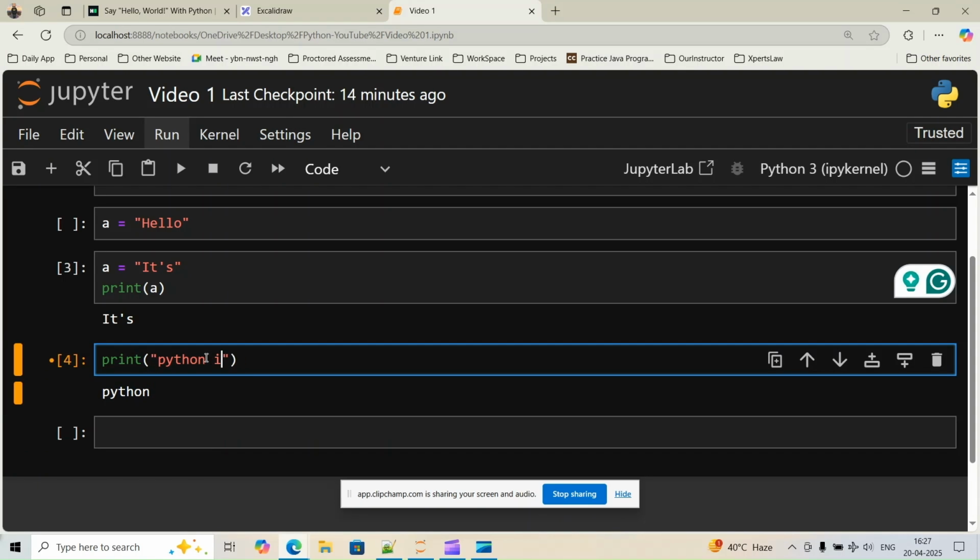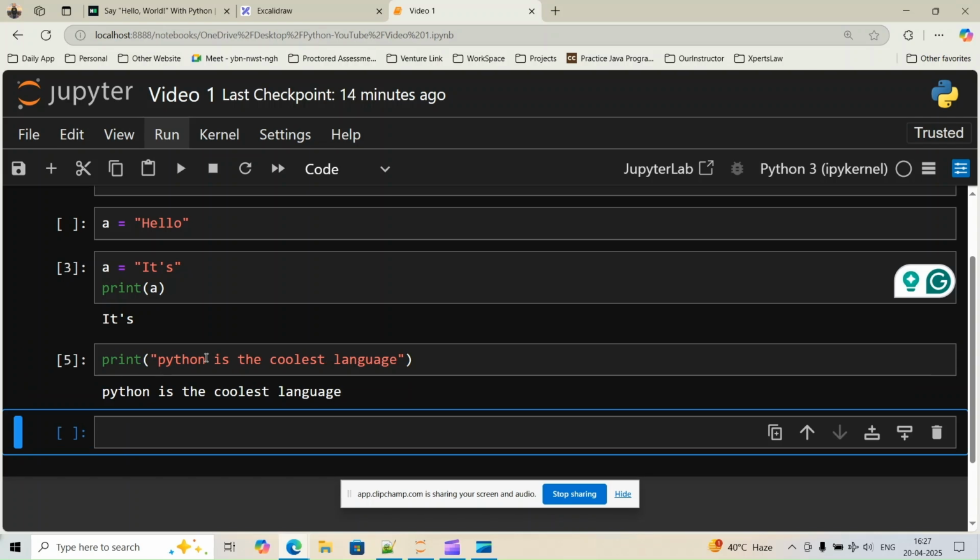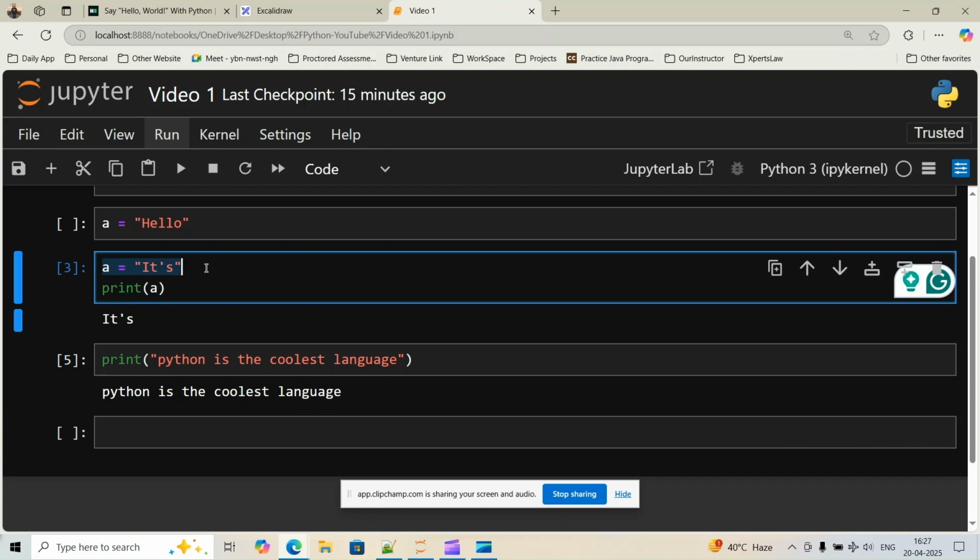If I write Python is the coolest language, it will print Python is the coolest language. You can also store the string in a variable, then print it, like this, where we have stored our string in a variable and then used the print function to print it on the console.